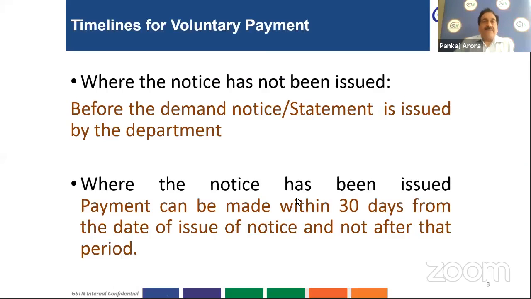So for the timelines for voluntary payment, there are two types of timelines. Where the notice has not been issued, the communication for voluntary payment is to be done before a notice or statement is issued by the department. And in case a demand notice has been issued by the department, the taxpayer can make such payment and furnish its communication in form DRC 03 within 30 days from the date of issue of notice. But it cannot file DRC 03 after a period of 30 days from the date of issue of notice.